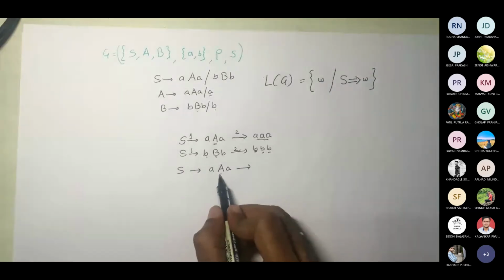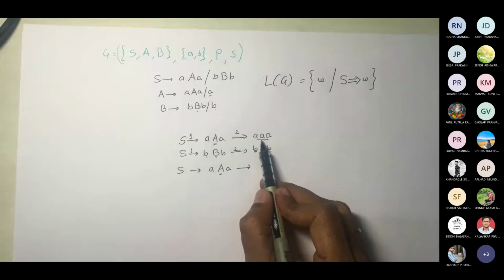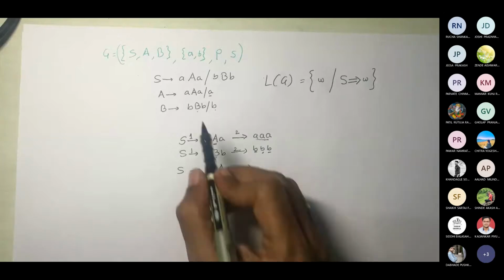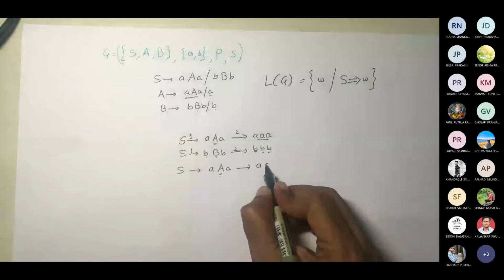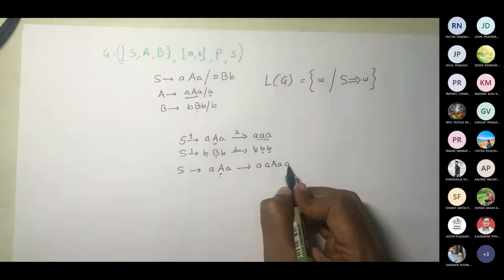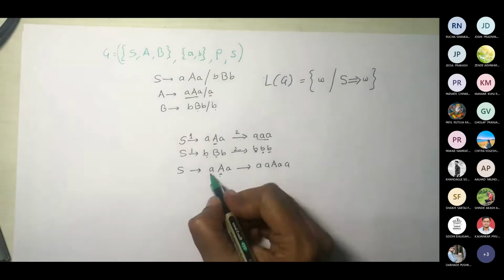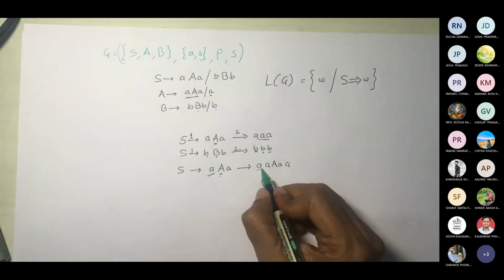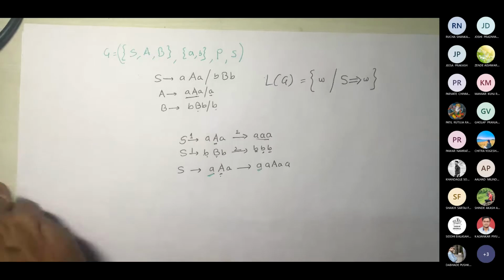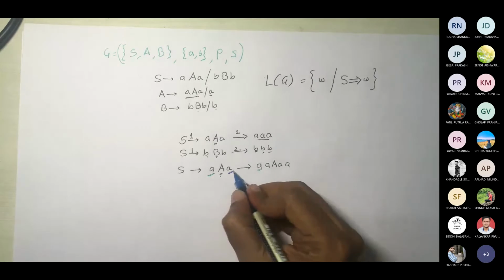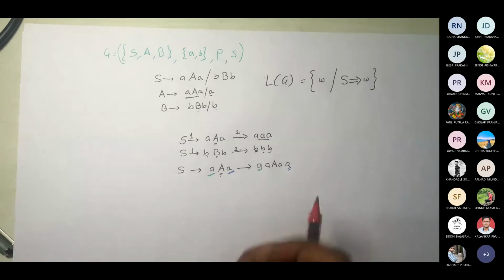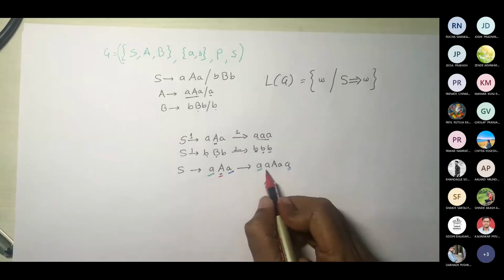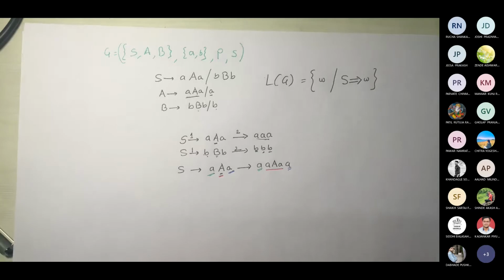Now, instead of replacing A by A, which I did earlier, let me replace A by this only. So what would I be getting? Now, this A and this A is same. This A and this A is same. Now for this middle A, I got this. Is that fine?